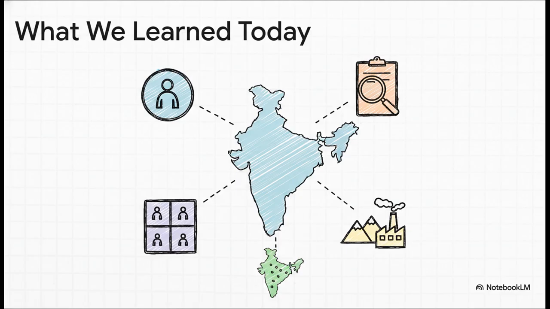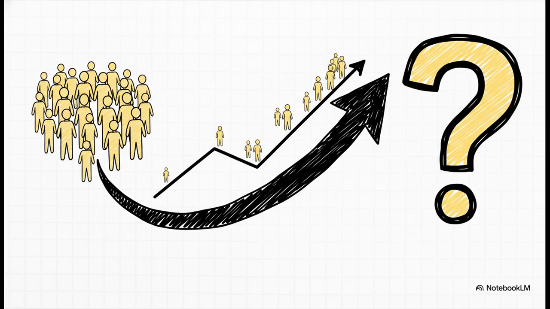Third, India has a very large population that is also very unevenly distributed. Fourth, population density, which is population divided by area, gives us a much better picture of this distribution. And finally, both physical factors, like land and climate, and economic factors, like jobs, decide where people choose to live. And that is all for our lesson today.